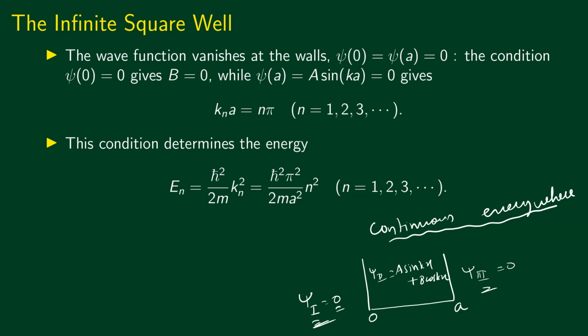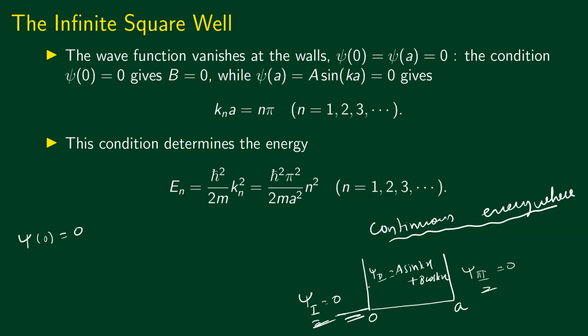Now suppose the wave function is 0 here in this region and the wave function is not 0 inside. That means that there would be a discontinuity in the wave function. But the wave function has to be continuous, which means that if the wave function is 0 outside, the value of the wave function has to be 0 at x equal to 0 also. So the first boundary condition says that psi of 0 has to be equal to 0.